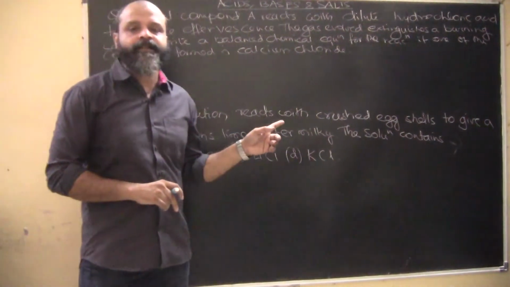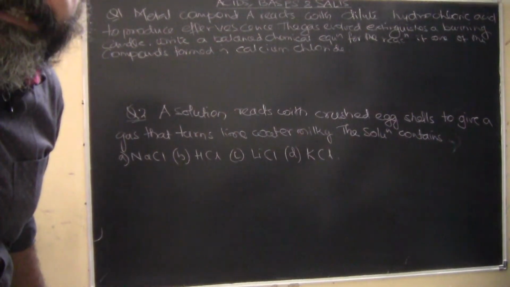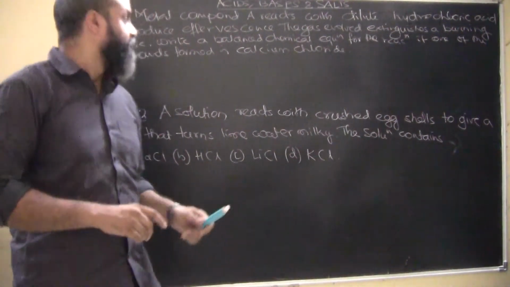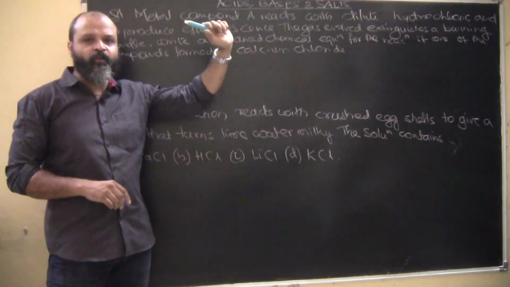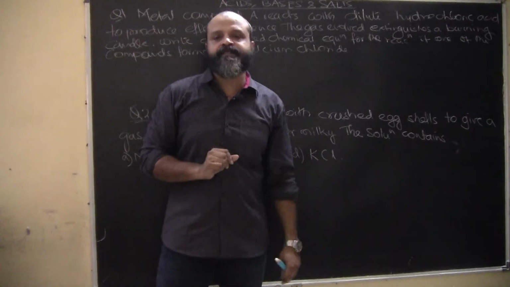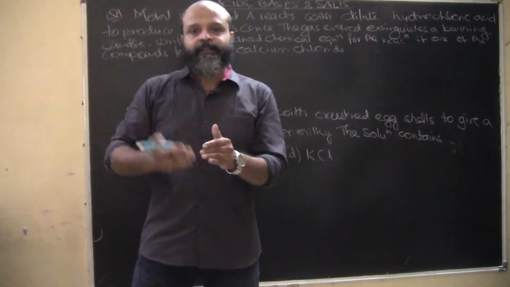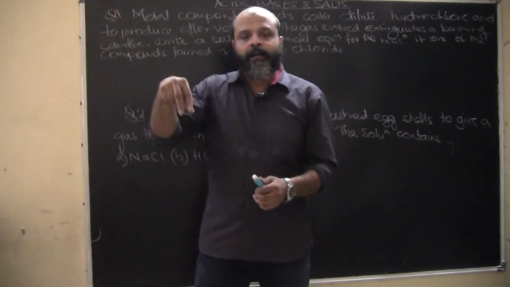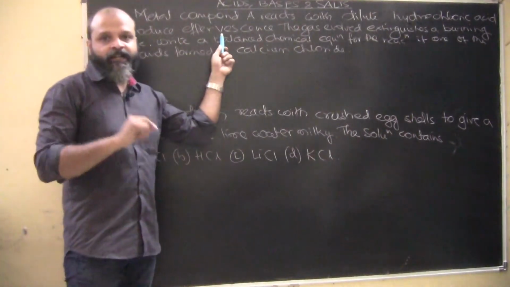Okay, so guys, in today's topic, we are going to start with acids, bases and salts with two questions that are there in your NCERT. The first question goes like this: metal compound A reacts with dilute hydrochloric acid to produce effervescence. What is effervescence? When you open a cold drink bottle, the fizziness that you get is called effervescence, and that is due to the carbon dioxide entrapped in the bottle. So obviously if it is producing effervescence, carbon dioxide is evolving.